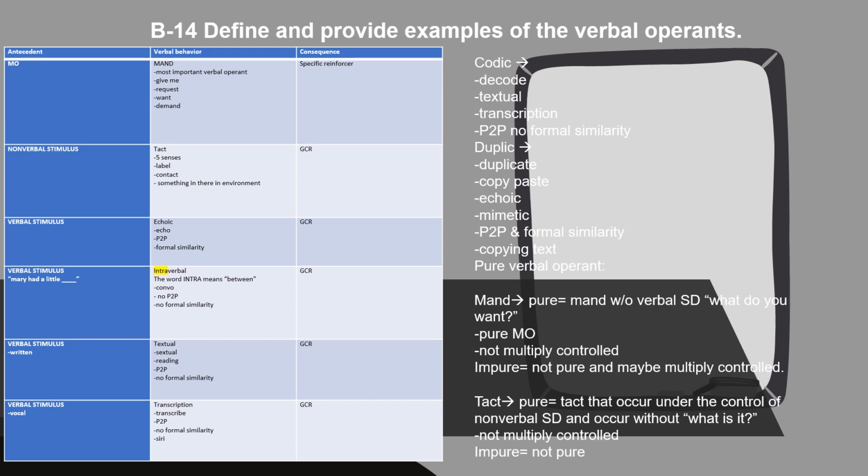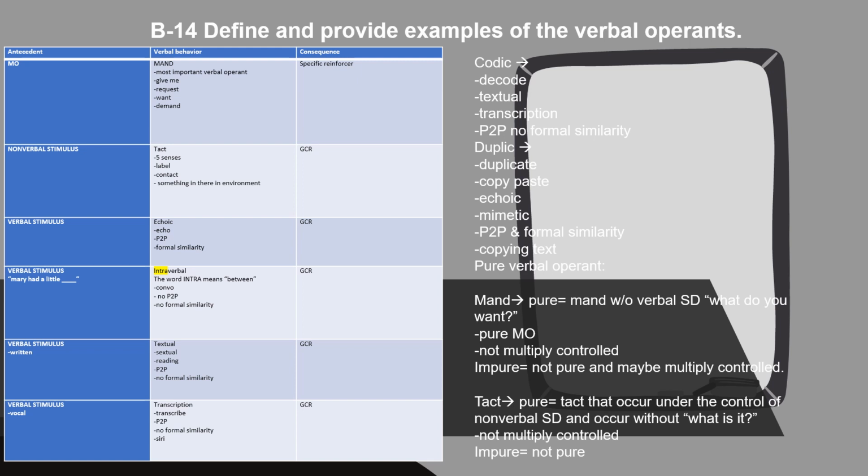Next, we have textual, the antecedent being a verbal stimulus, something written, and it has to do with reading. It has point-to-point correspondence, but no formal similarity. So whenever you think about textual, think about reading. And the consequence is a generalized conditioned reinforcer.